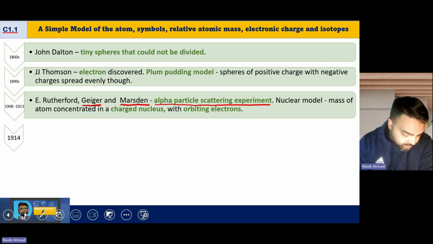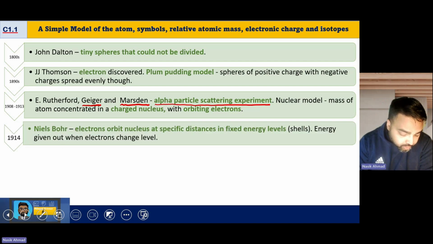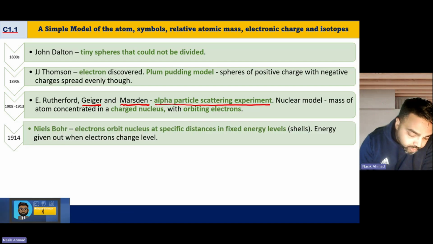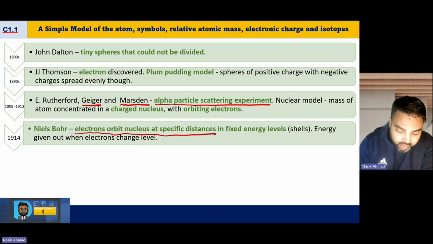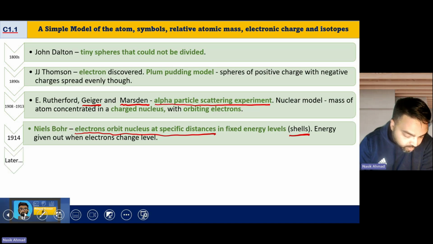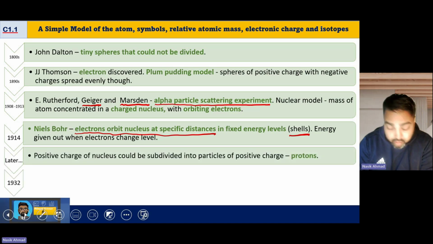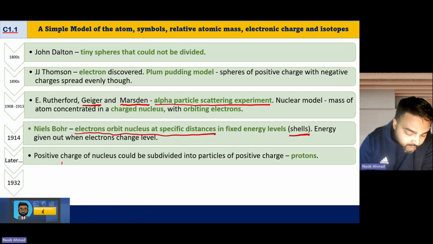And then you had Niels Bohr, who came up with electron orbitals. So the idea that electrons orbit the nucleus at specific distances in shells was Niels Bohr. And then the next one, sorry, I didn't mention this actually. That's a good point. The positive charge nucleus could be subdivided into particles of positive charge.